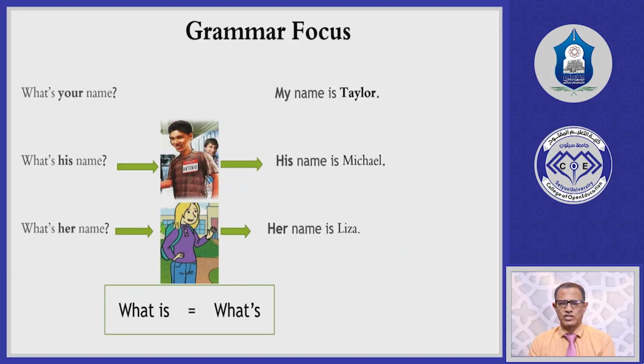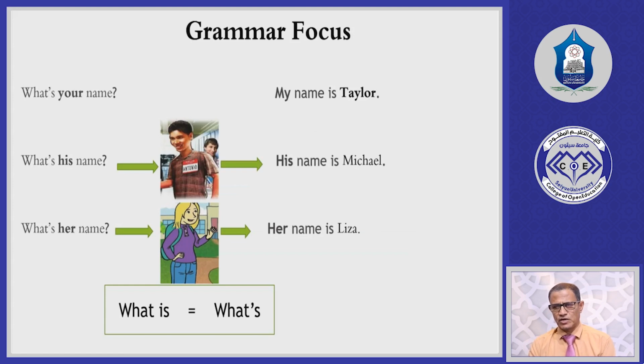The second question is: What's his name? Look at the picture: this boy or girl is asking about the name of this person. What's his name? For example, when I say my father is a doctor, his name is Ali.